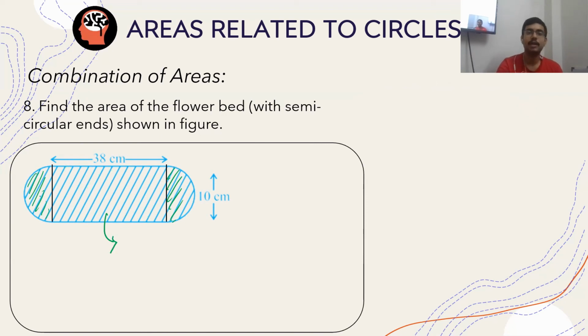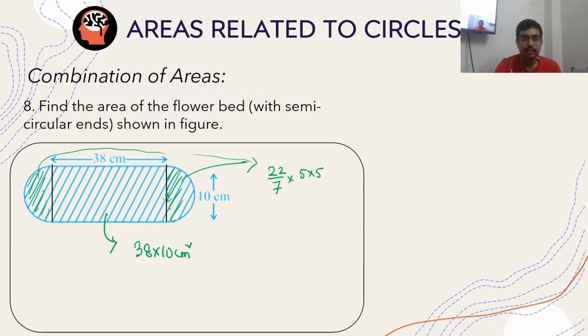Can I say that the area of 2 semicircles will be the area of a circle? So basically 38 into 10 centimeter square is the area of this rectangle, and these two semicircles combined become one complete circle, that is pi r square. R is 5 centimeter because the radius comes out to be half of this. This becomes the diameter of the semicircle.